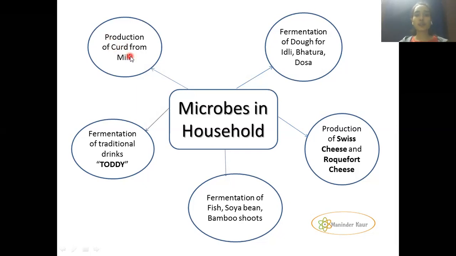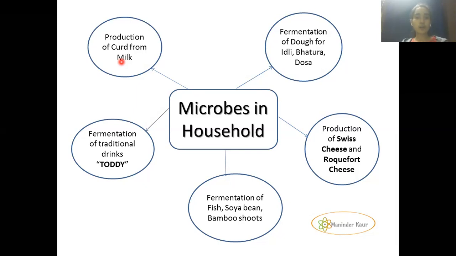Microorganisms are helpful for us in the production of curd from milk. Basically, curd contains a bacterium called Lactobacillus, which helps in the curdling of the milk and converts it into curd. In our households we put a small amount of curd into warm milk, warm at room temperature, and that small amount of curd is known as inoculum.